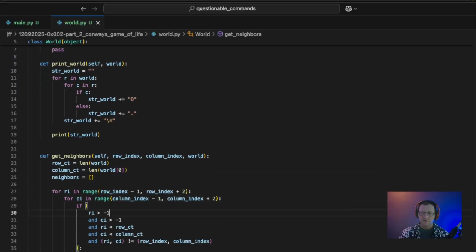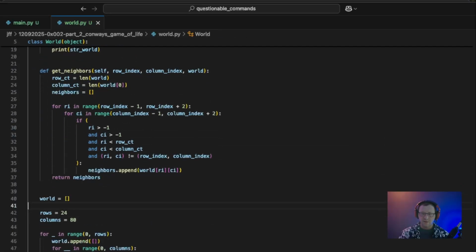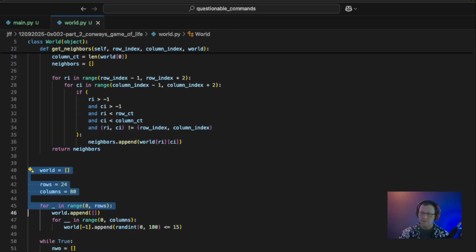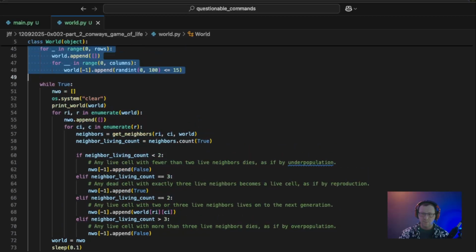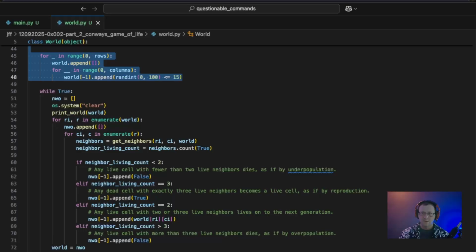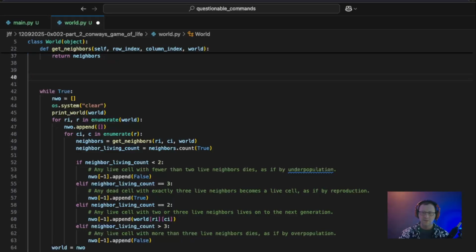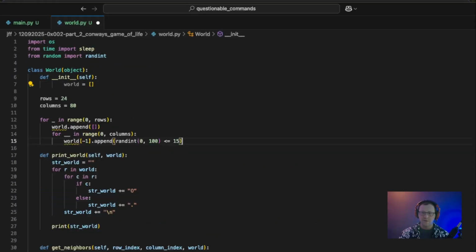All right. We'll go ahead and take all of our initialization code and move that up into our init method. Let's see, we don't want the while loop. Yes, so this is what initializes everything. Bring it up here into the init.